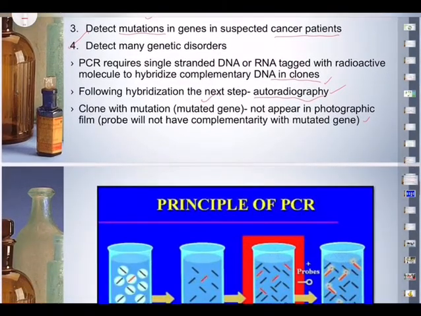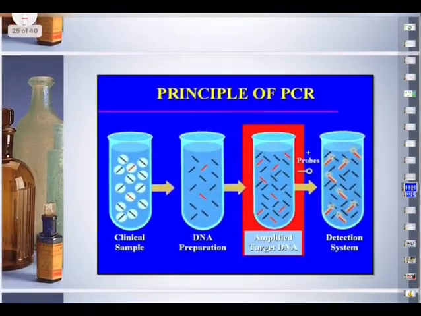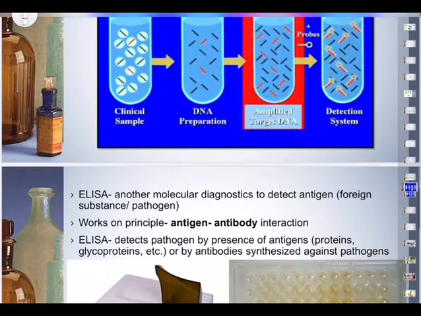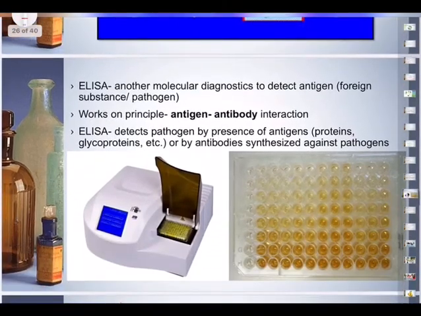ELISA is based on the principle of antigen-antibody interaction. So we are coming to this, how we are increasing the pathogen with the PCR technique. You can see the clinical sample, we are collecting it. So we are extracting the DNA, amplified target DNA. You can see those red ones increasing in this. And then detection system. What exactly is the disease with which it suffers? What is the pathogen that is present? This is how PCR helps in early detection.